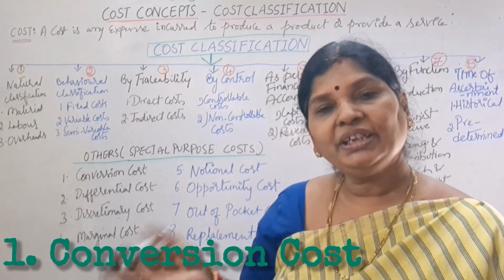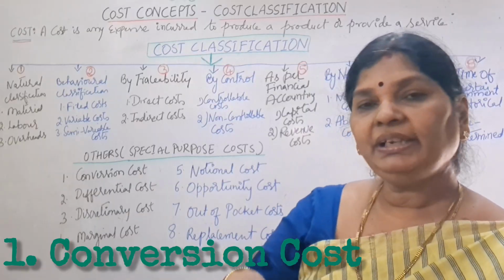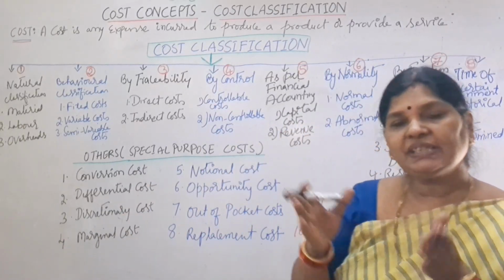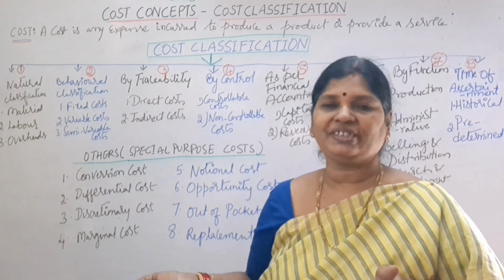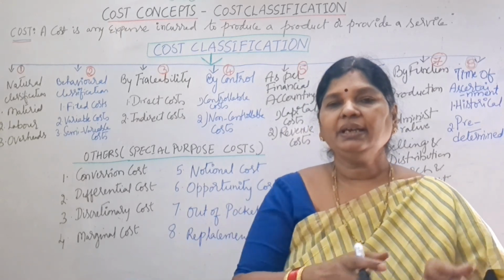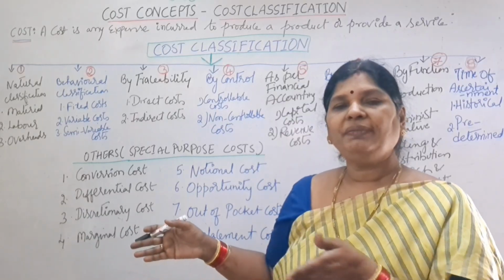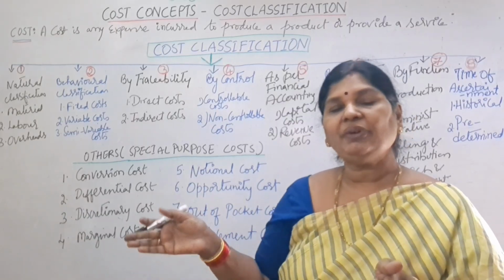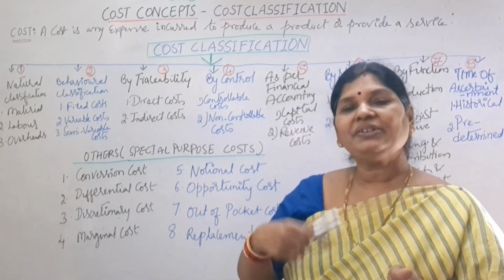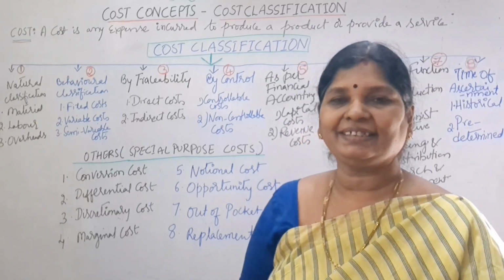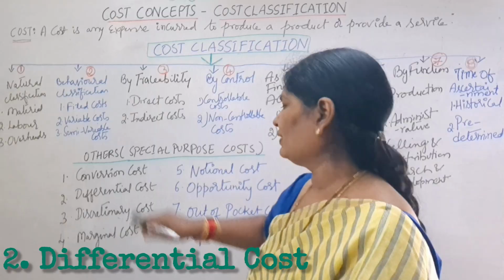Conversion costs are the costs that we are incurring to convert raw material into finished product. So the cost we incur for this process is called conversion cost. For example, we are using wood to convert into a dining table. For this conversion of wood into a dining table, all the costs we are incurring are called conversion costs. Example, labor, overheads, etc.